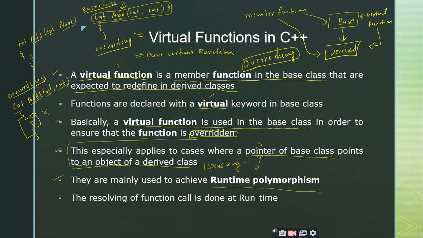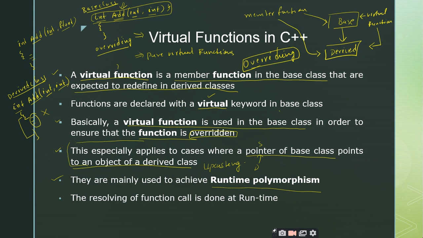Compile time polymorphism is implemented by making use of the concept called overloading. You can use either function overloading or operator overloading. Both come under the category of compile time polymorphism. But runtime polymorphism is implemented in C++ using virtual functions.